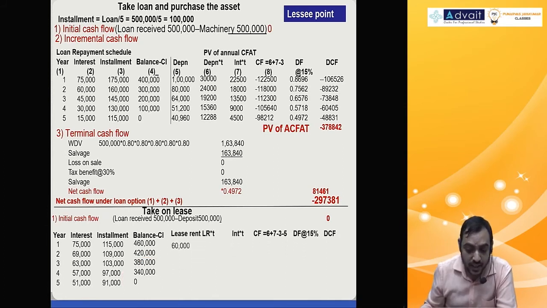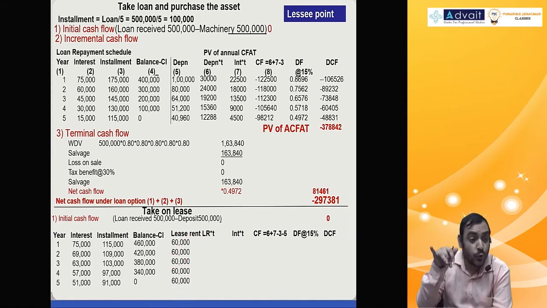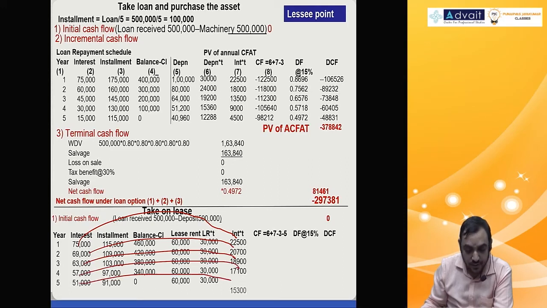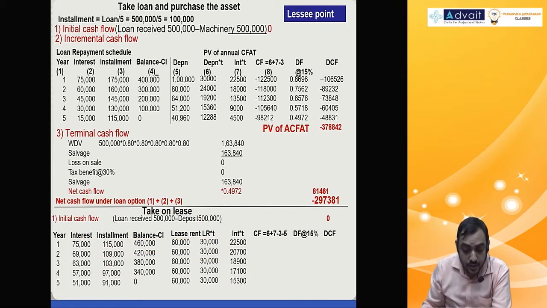And lease rental is 1 lakh, 1 lakh lease rental, 1 lakh lease rental minus 40,000, 60, 60, 60, 60, and tax benefit, don't do on this amount. On 1 lakh into 30%, 30,000 each. Interest 75,000 into 30%, 69,000 into 30%, 63 into 30, 57 into 30, 51 into 30. Cash flow will be, you will have the interest tax benefit, lease rental tax benefit as inflow, while lease rental is an outflow and installment is also an outflow.